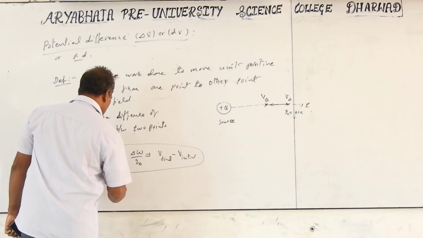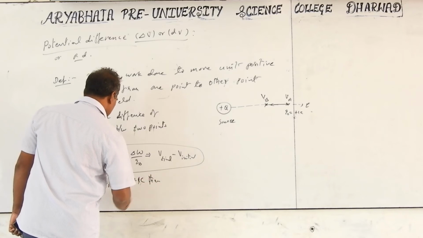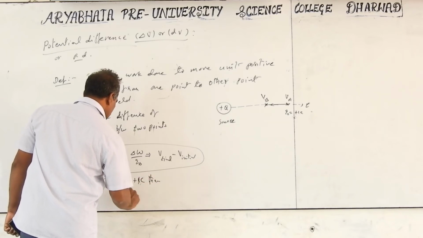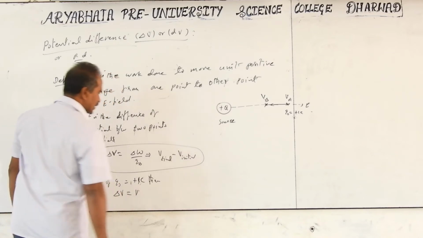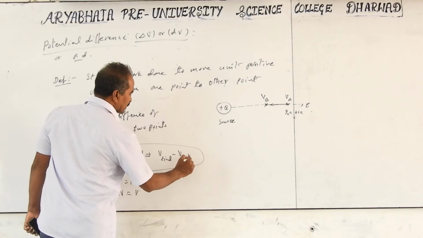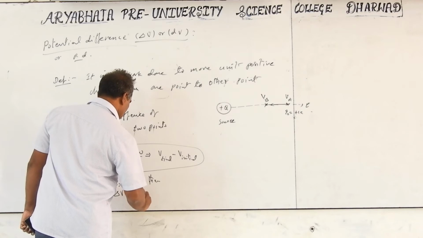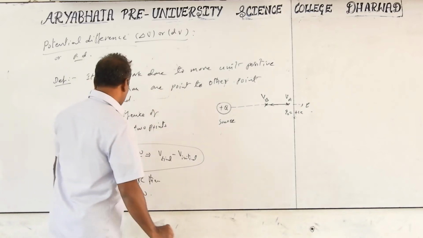If Q naught equals plus 1 coulomb, then delta V is equal to the work done. We can also write V final minus V initial, or V2 minus V1.